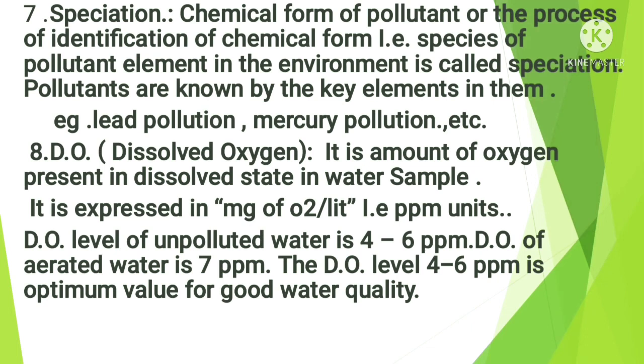For example, the dissolved oxygen level of unpolluted water is 4 to 6 ppm, and for aerated water it is 7 ppm. Dissolved oxygen value is an important parameter of water quality. Dissolved oxygen is essential for healthy aquatic life. A DO level of 4 to 6 ppm is the optimum value for good quality water and ensures healthy aquatic life in the water body. So DO is a very important term.